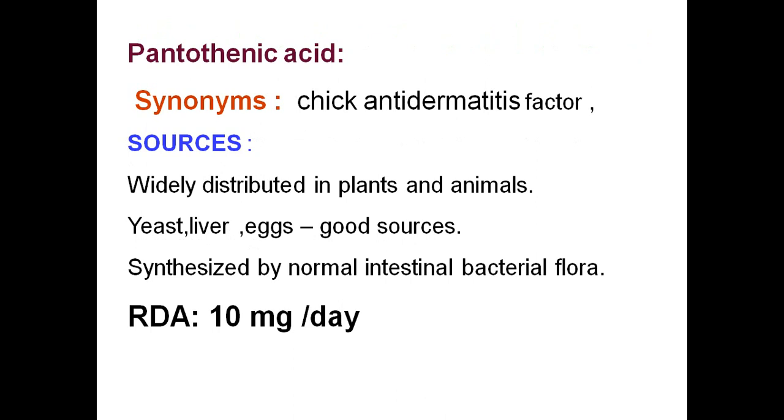The next water soluble vitamin is pantothenic acid. If you see the synonyms for pantothenic acid, this is also called Chick antidermatitis factor. The sources of pantothenic acid: this is widely distributed in plants and animals. Yeast, liver, eggs are the good sources of this pantothenic acid. This is synthesized by the intestinal bacterial flora also. And the recommended dietary allowance for this pantothenic acid is 10 milligrams per day.